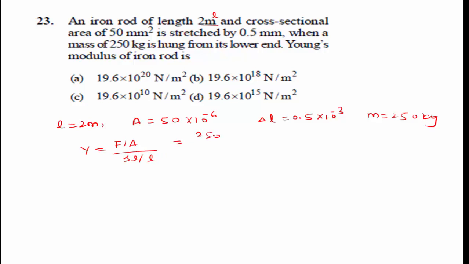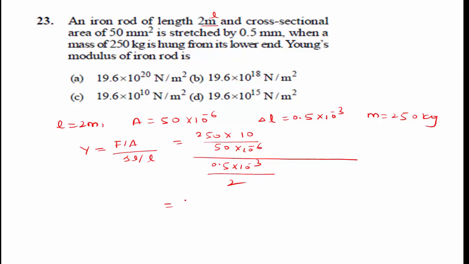The force F is equal to mg, 250 into 10, divided by the area of cross section, 50 into 10 to the power of minus 6, divided by the change in length 0.5 into 10 to the power of minus 3 divided by length 2 meter.